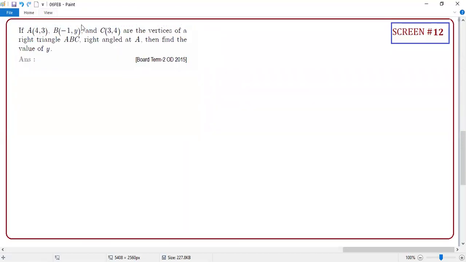Guys, I will not be able to cover all the sums. Problems are unlimited. For every flavor, I'll take one problem, and you only need to do the same kind of problems. Clear or not, everyone? Even though I am willing to teach, in these 3 months we will not be able to cover every chapter. So my duty is to take one sample of each flavor. The rest of the flavors I will give as a worksheet. Based on this recording and class notes, I'm going to give everything. Whatever we are discussing is being recorded now. So you will get everything, and make sure you do it properly. Yes, sir.